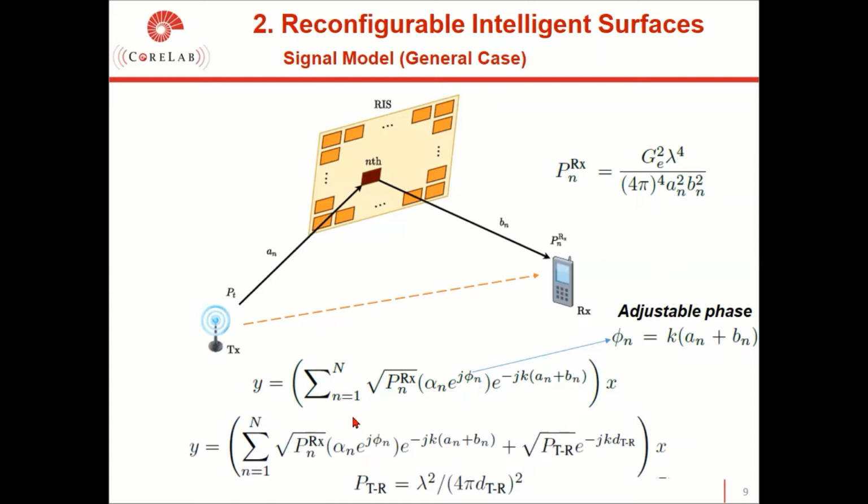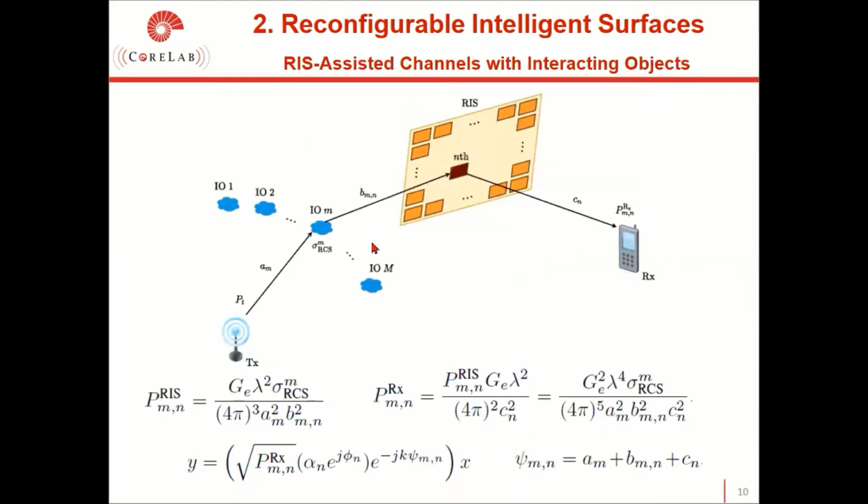Phi n represents the adjustable phase for each RIS element. And if we consider the direct link between the transmitter and the receiver, we should add this term here. And P_TR is the captured power by the receiver for this direct link. Here we relax the system model of previous slides by assuming M scatterers between the transmitter and the RIS, as shown in here, while we assume a pure line of sight link between the RIS and the receiver.